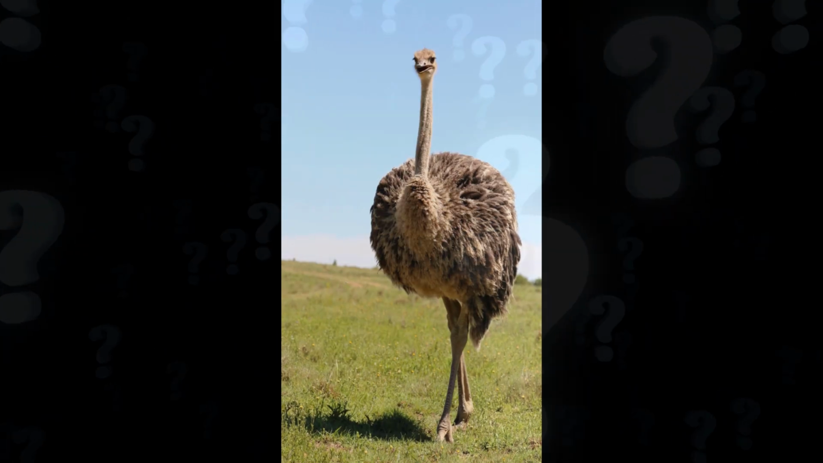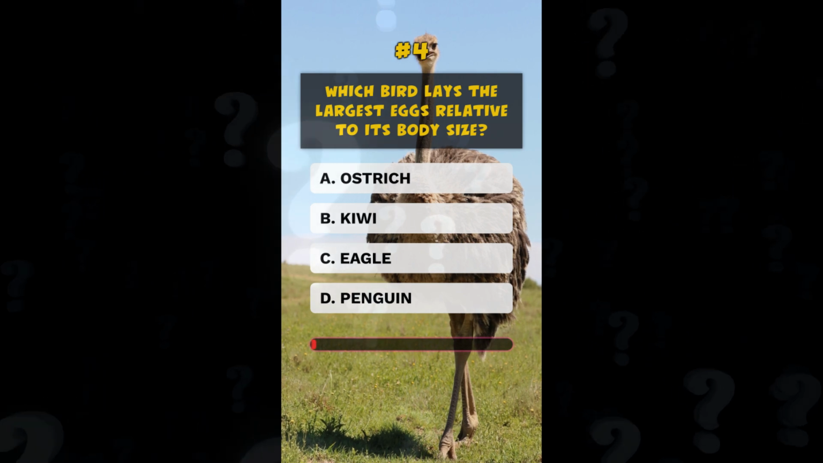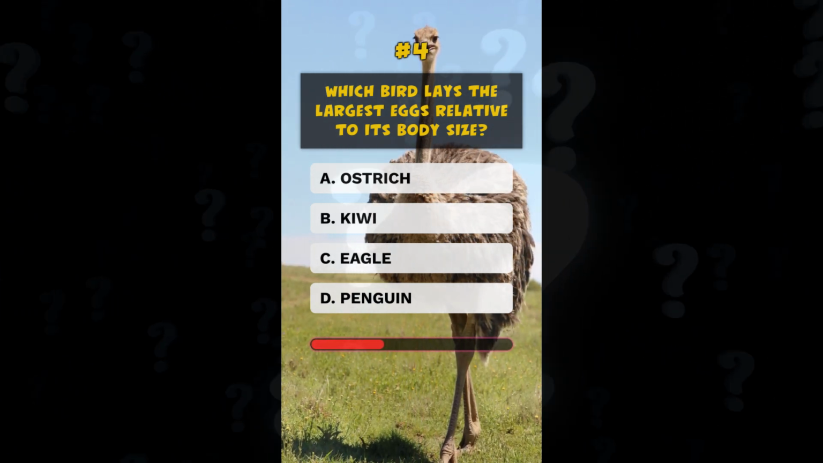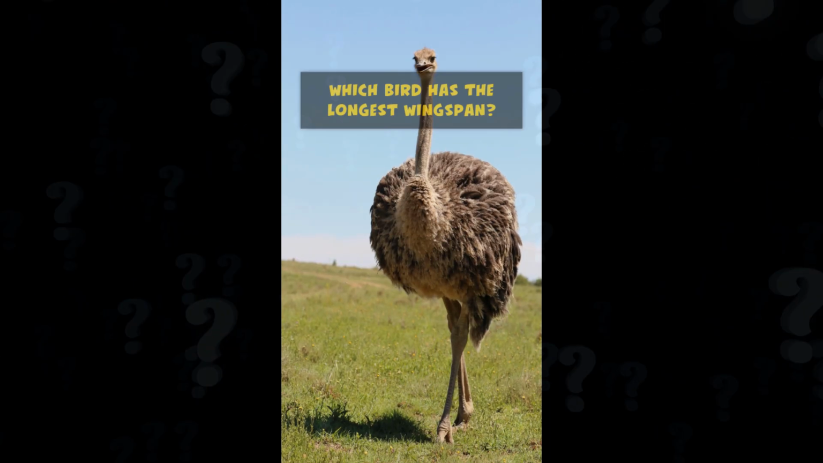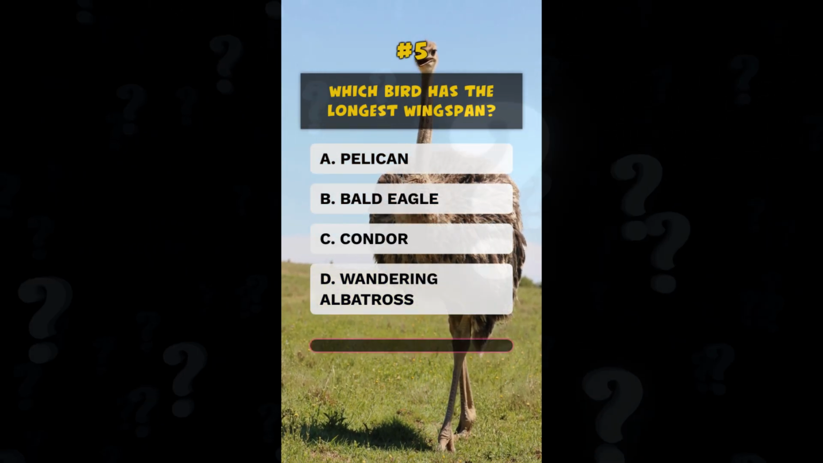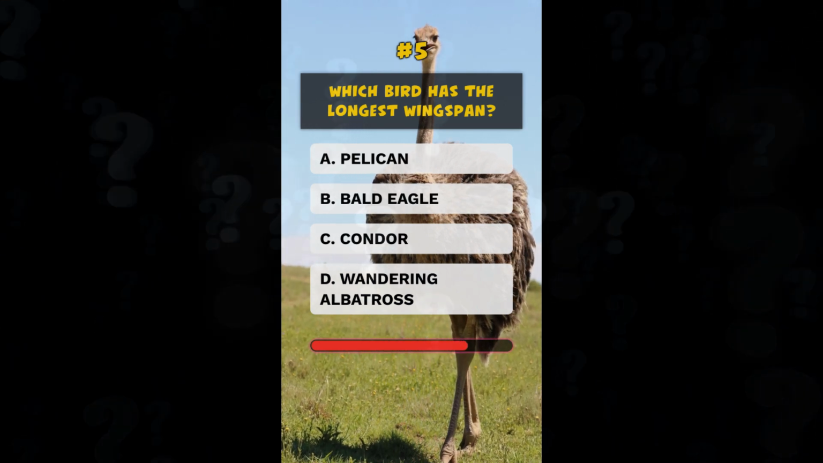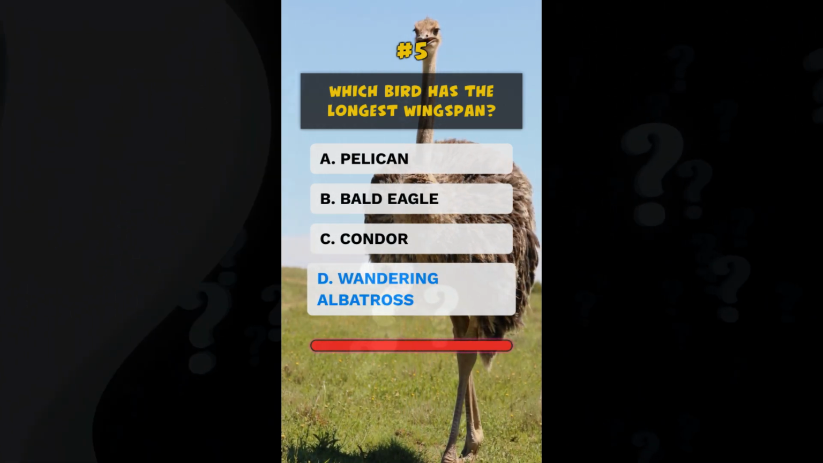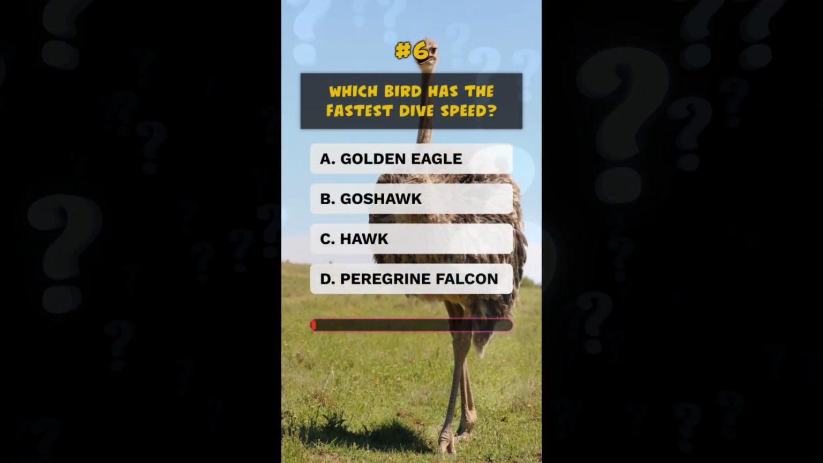A. Parrot. Which bird lays the largest eggs relative to its body size? B. Kiwi. Which bird has the longest wingspan? D. Wandering albatross. Which bird has the fastest dive speed?